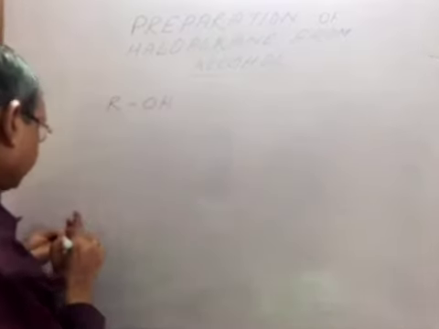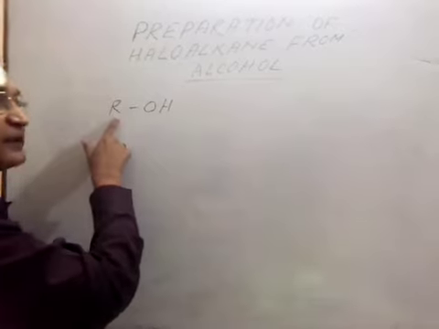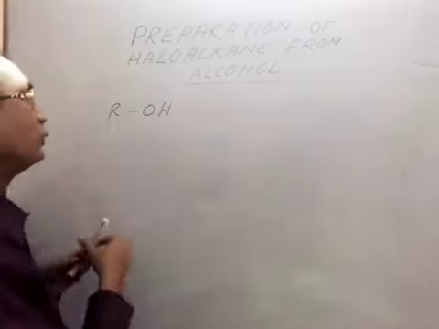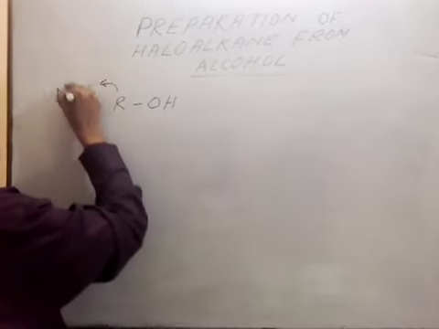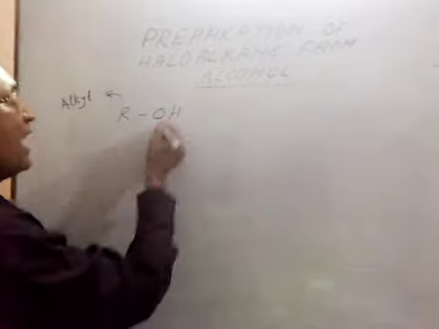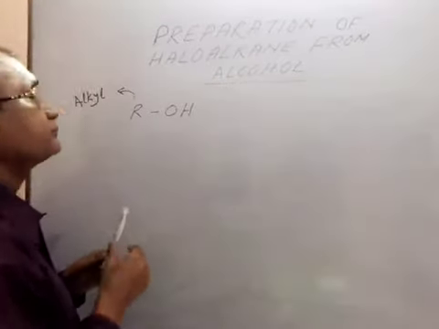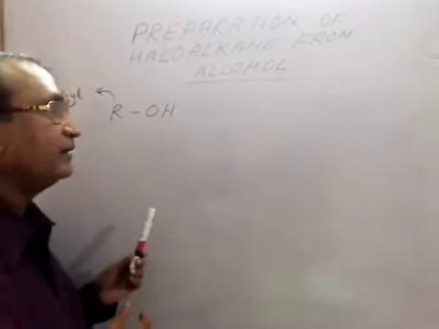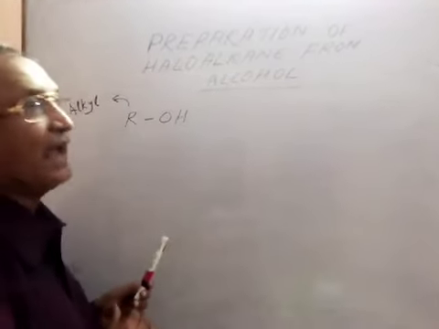That is the general formula of alcohol. R represents the alkyl group, and OH is our hydroxyl group. Alkyl means methyl, ethyl, propyl, butyl, all these are our alkyl.